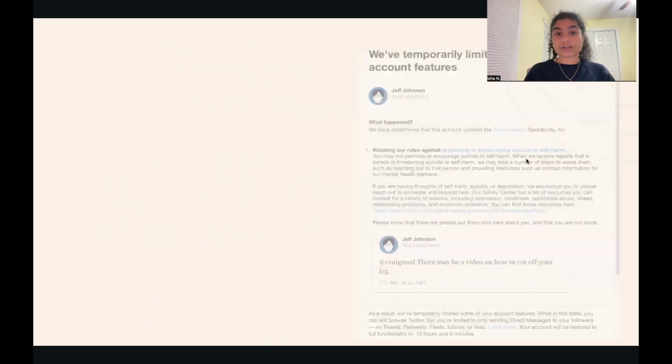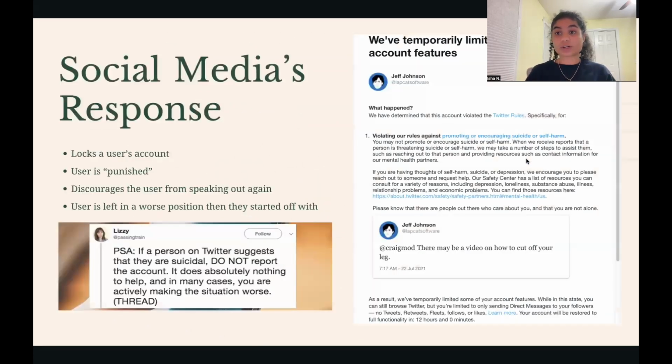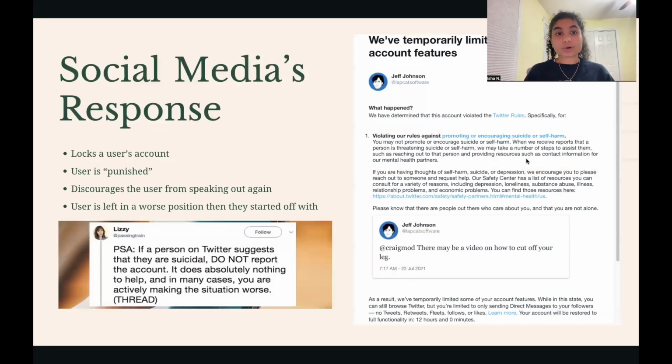Taking this into consideration, social media completely disregards it. For example, when you report a tweet as suicidal on Twitter, the first thing that Twitter does is lock this potentially suicidal person's account. Now, this is extremely detrimental no matter where this person is on the spectrum, because by locking a person's account, you are telling them that they shouldn't reach out in the future. And if they do reach out, they will be punished. Therefore, in the future, this person won't be able to get the help that they need.